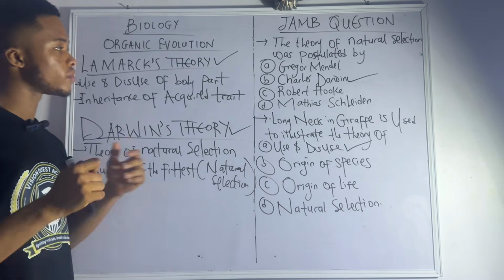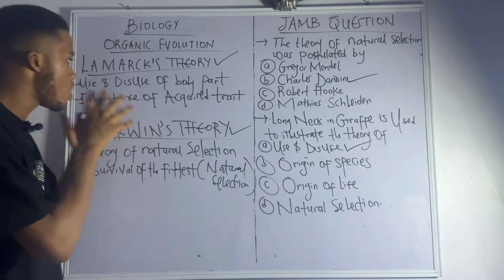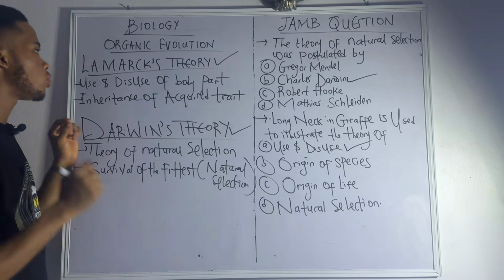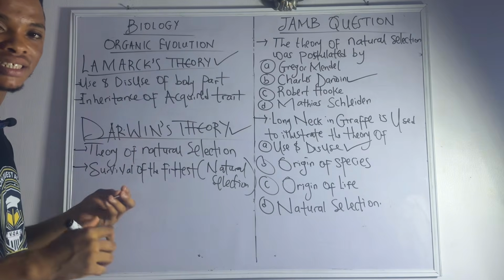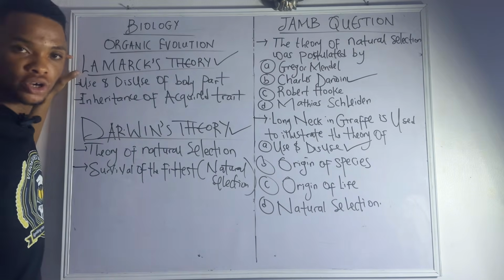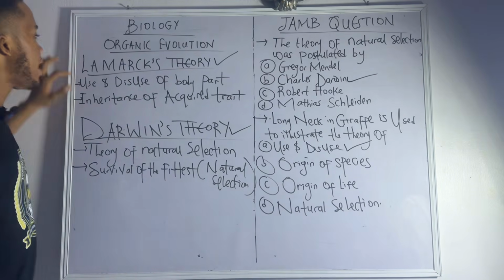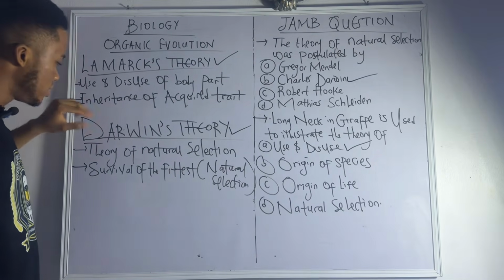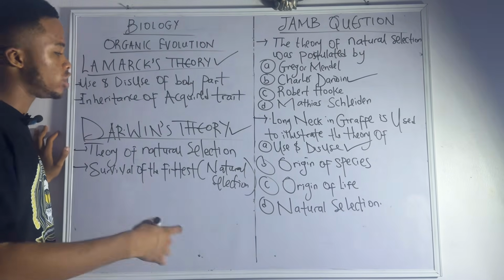Today is for biology. Now, quickly, I'll be looking at organic evolution in a few minutes. Organic evolution was given by two major scientists and their theories. We have the Lamarck theory and we have the Darwin theory. Lamarck is from the scientist called Jean Lamarck, so it's from his name we got this theory. Darwin too, Charles Darwin. So it's from his name we got this theory.